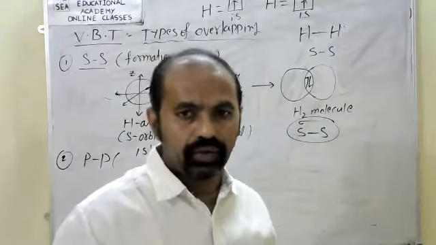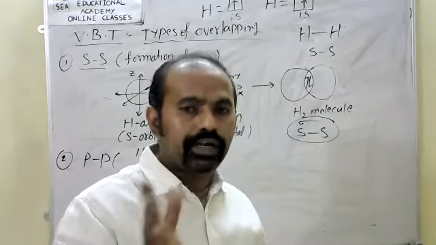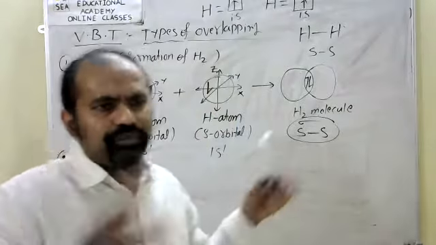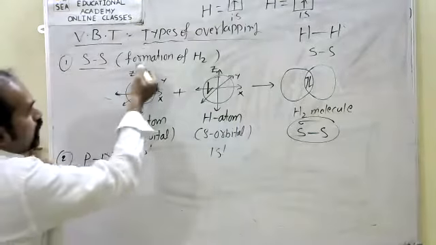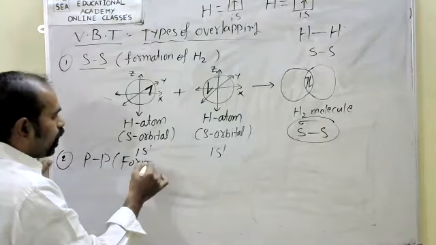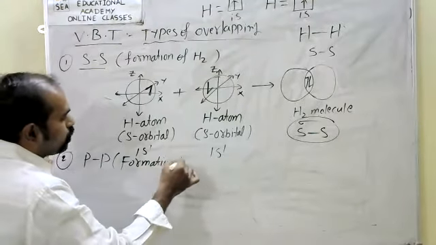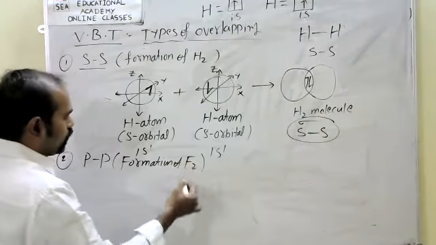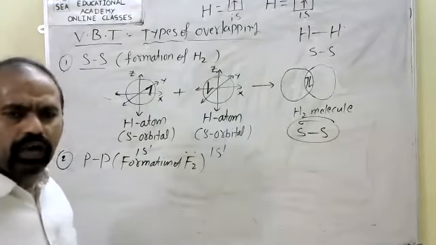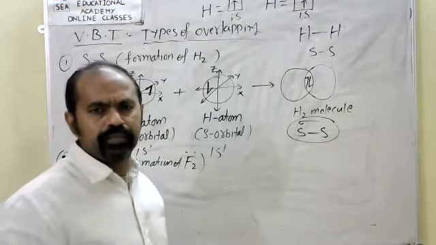These are called halogens. For example, I have taken F2. How do F2 molecules form? Not only that, similarly Cl2, same, Br2, same, I2, same.